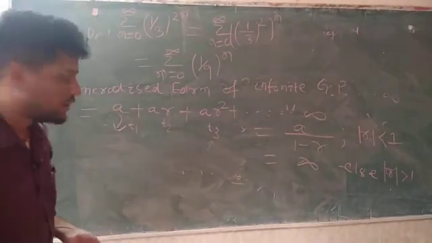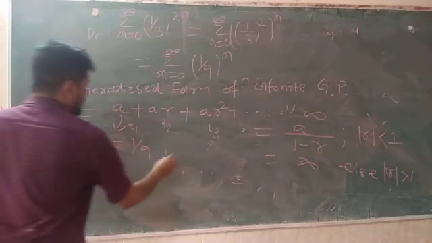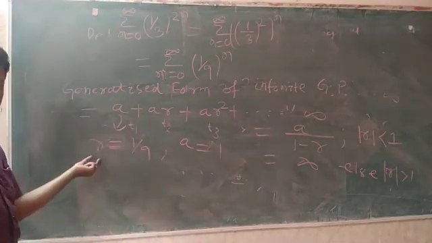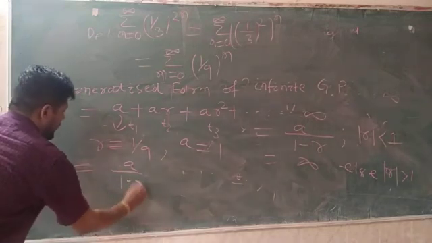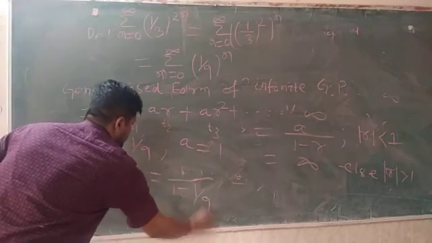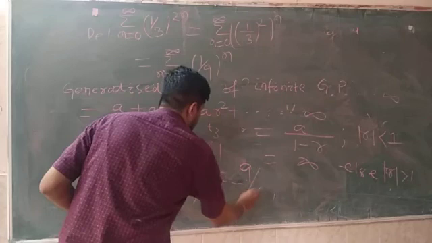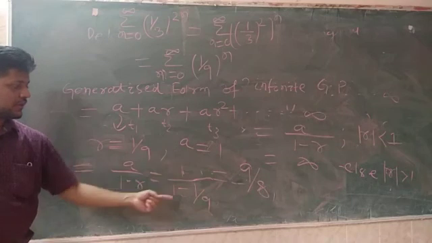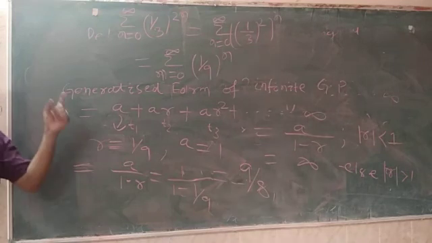So in our case the common ratio R is equal to 1 by 9 and the first term is 1. You have to see that R is less than 1, obviously 1 by 9 is less than 1. So this is a finite sum, A by 1 minus R. So A value is 1 divided by 1 minus 1 by 9. When you solve this, you take the LCM, 9 minus 1, and the 9 goes on the upper side, so we have 9 by 8. So the energy of this signal is 9 by 8.